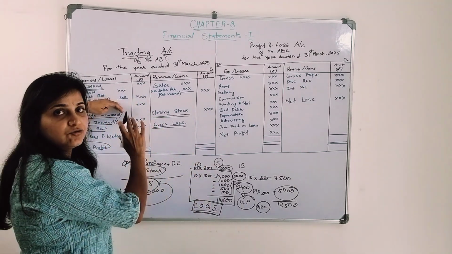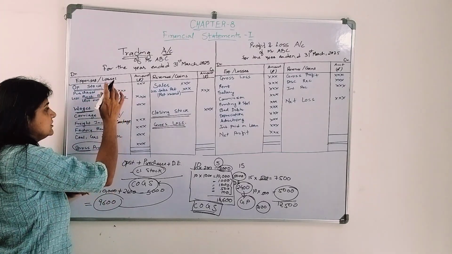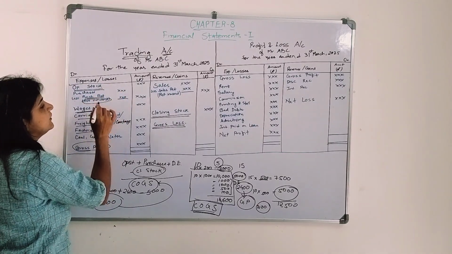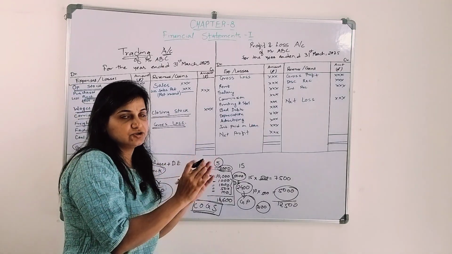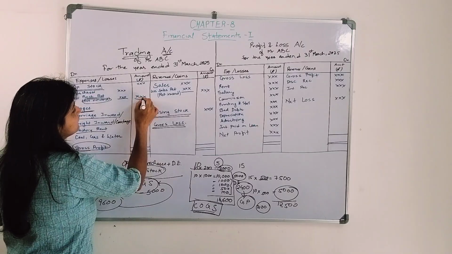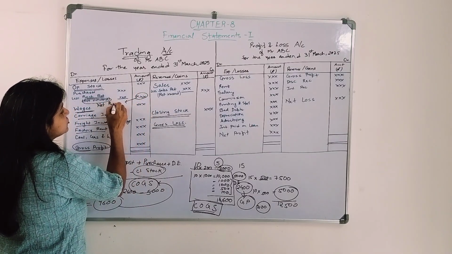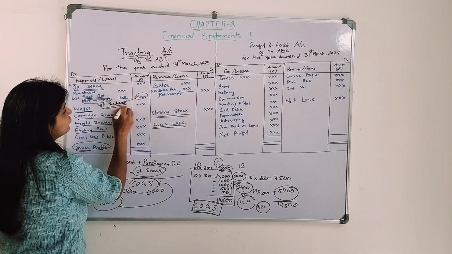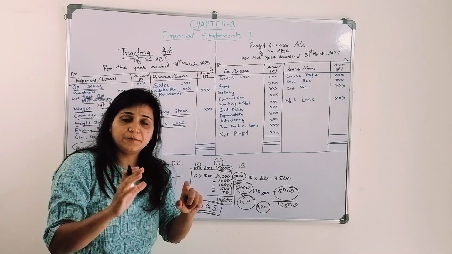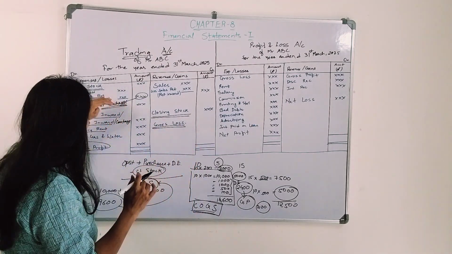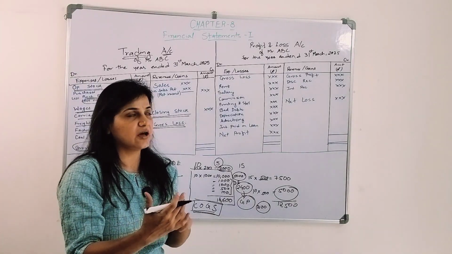So what we need to do here, we need to deduct that purchase return amount from the purchases, which is also known as return outward. The goods go out from the business, we returned the goods. So we will get to know this amount, which is also known as net purchases. In exam, you will be given net purchases, or else you have to calculate, you have to take the amount of purchases and deduct the purchase return amount, right?